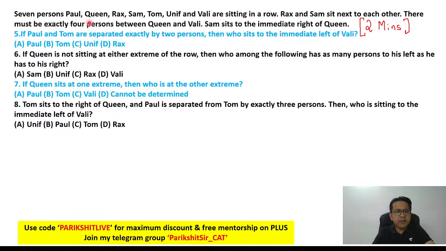7 people, P, Q, R, S, T, U, V. I feel happy because you know why? The first alphabets of every name are unique. They are sitting in a row. R and S sit next to each other.